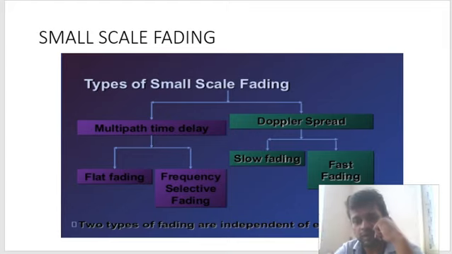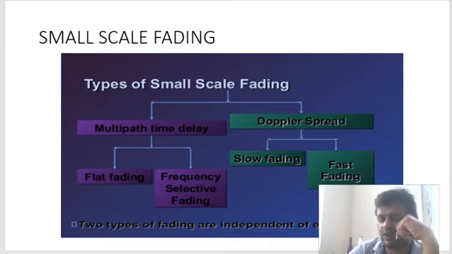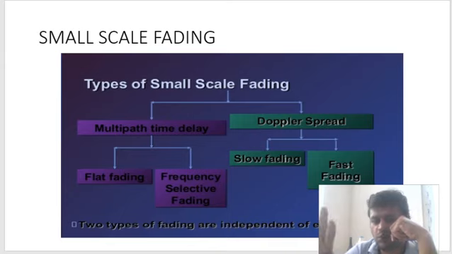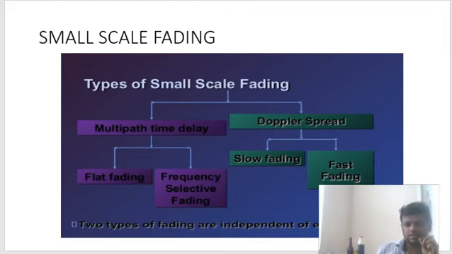In other words, in large scale fading, when we check for fading, we roam around a very large distance. But for small scale fading it is less than 1 meter. So you can clearly say, if a little bit of movement is there in your receiver and there is some kind of signal variation, it will fall into the category of small scale fading. Understood?